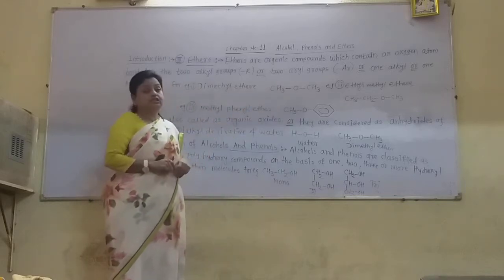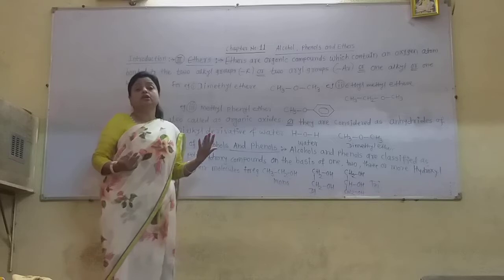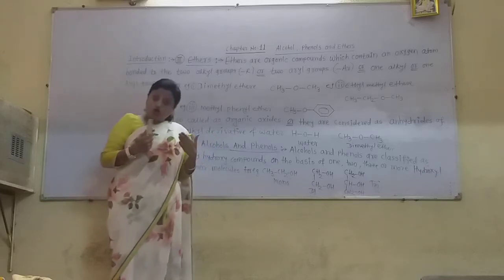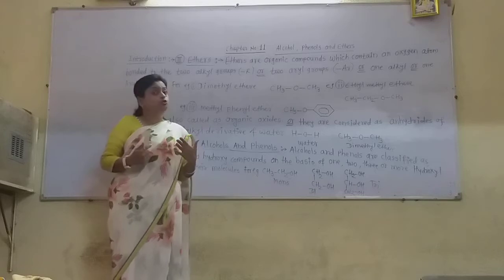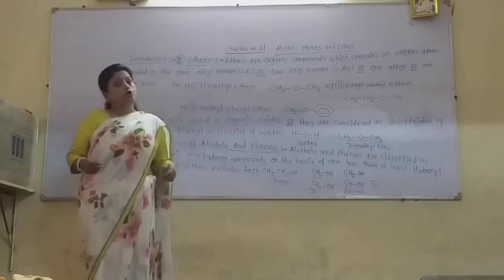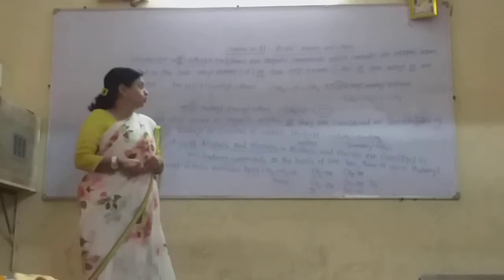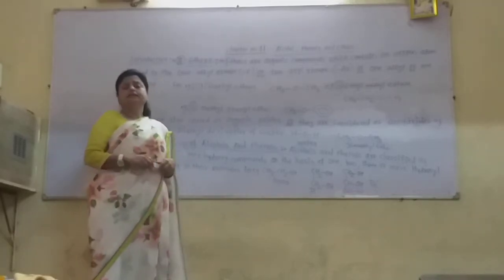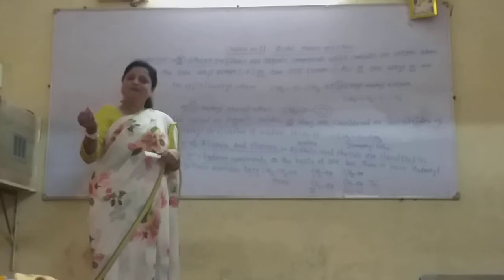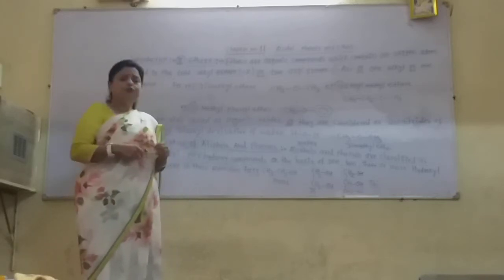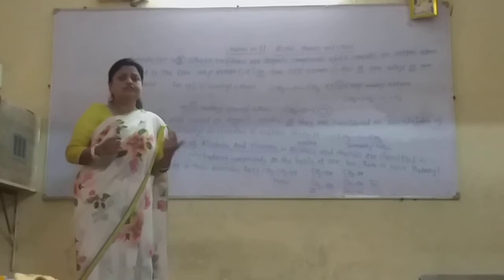Such types of ethers are there. So ethers are the organic compounds in which an oxygen atom is bonded to two alkyl groups or two aryl groups or one alkyl group and one aryl group. Again, there are different definitions of ethers also. In ether, you know that there is the oxygen atom.